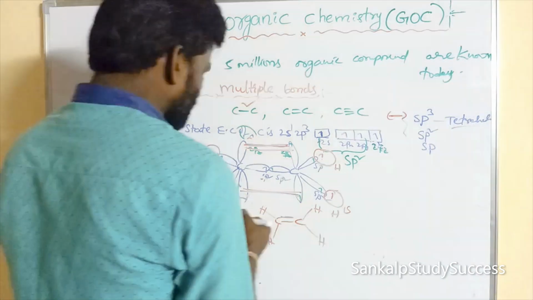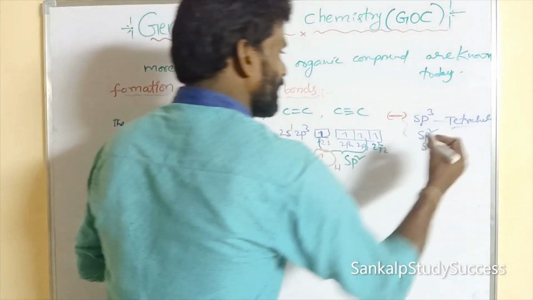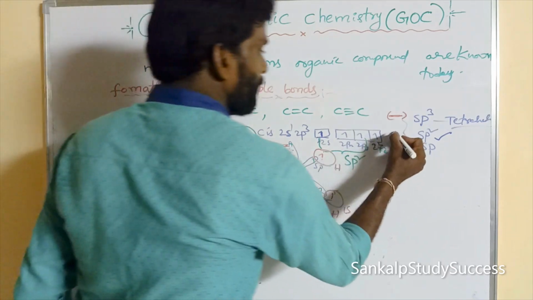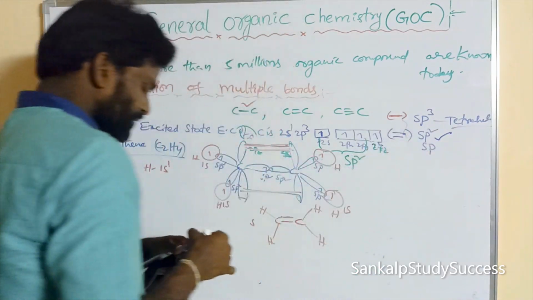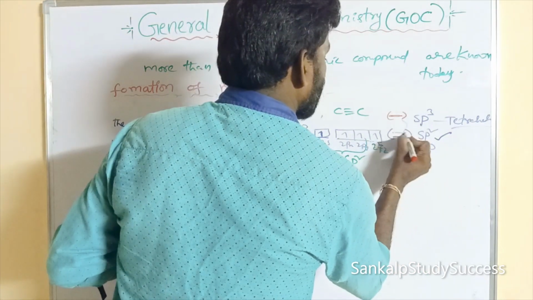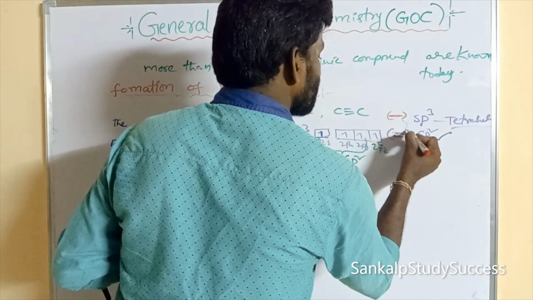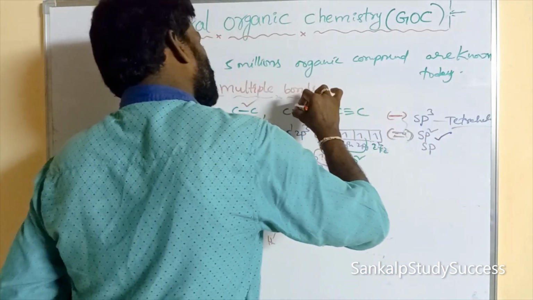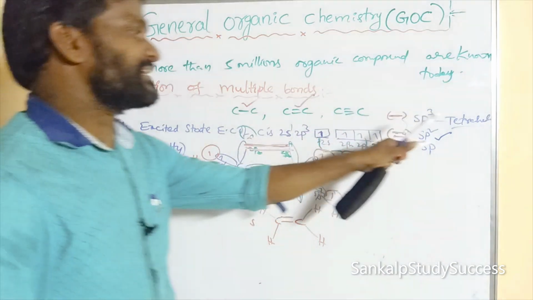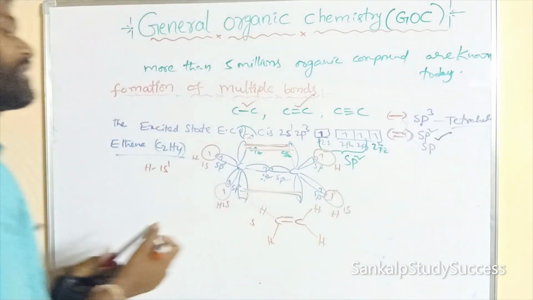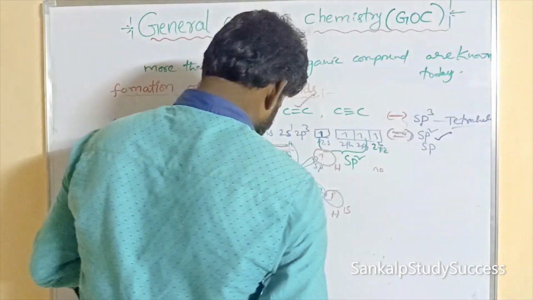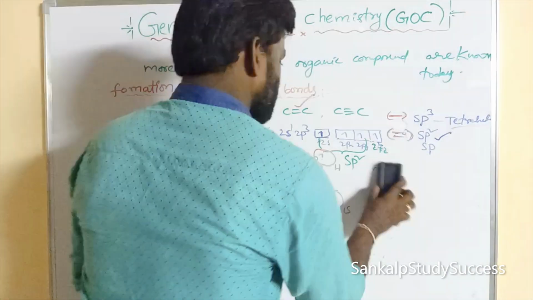So in ethene, the carbon undergoes which hybridization? sp2 hybridization. In sp2 hybridization, which bond is formed? Pi bond is formed. This is the pi bond. The double bond is said to contain a pi bond. So if the carbon can form a double bond, it undergoes sp2 hybridization.